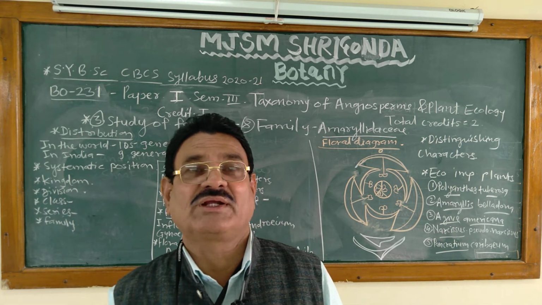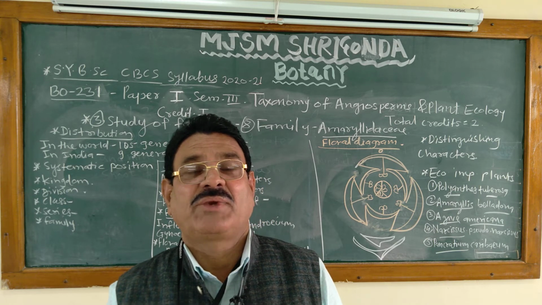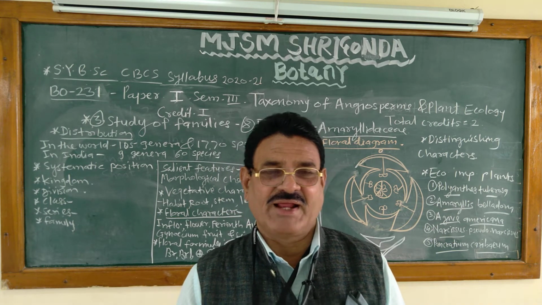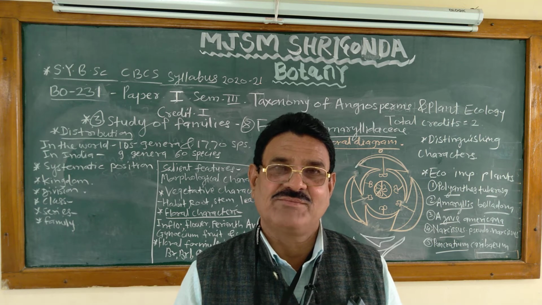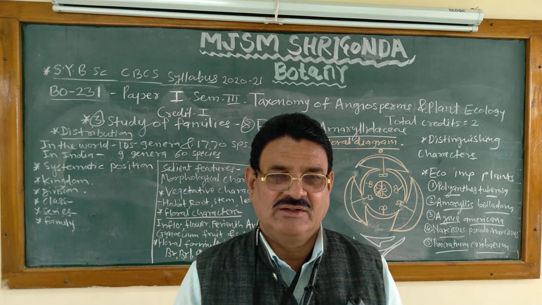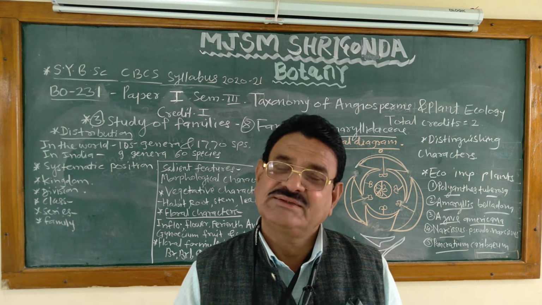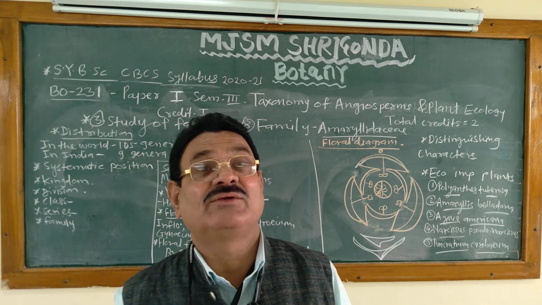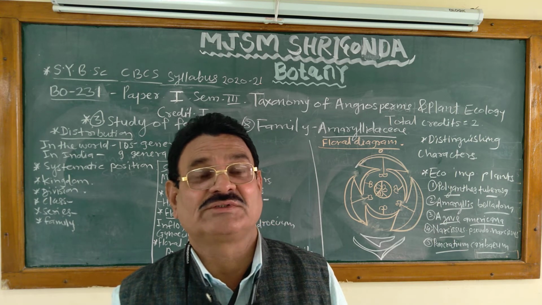What are the reasons for class Monocotyledonae? Seeds with one cotyledon, branched or adventitious fibrous root system, unbranched stem, parallel venation of the leaf, trimerous flower, and vascular bundles arranged in the scattered type. These are the characters of monocots. Then monocots are directly divided into series, not subclasses, according to the Bentham and Hooker system.